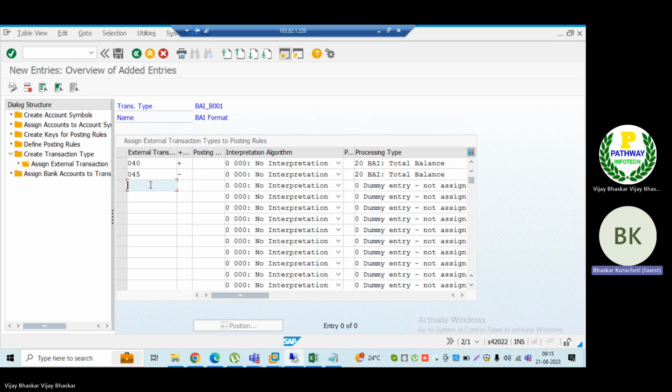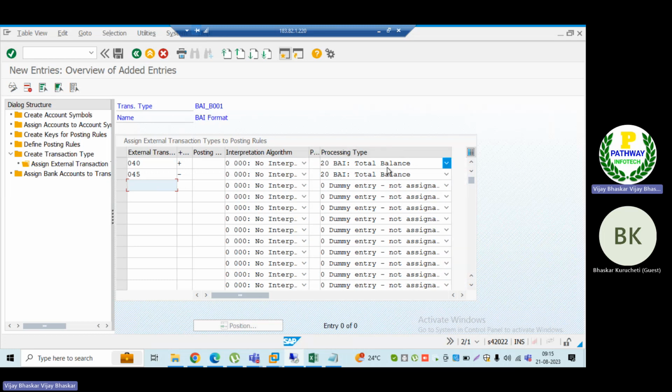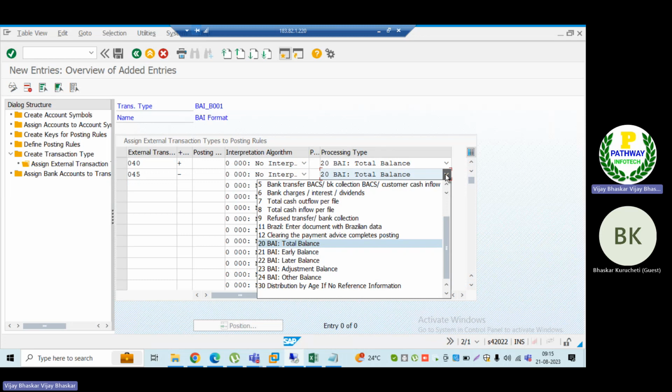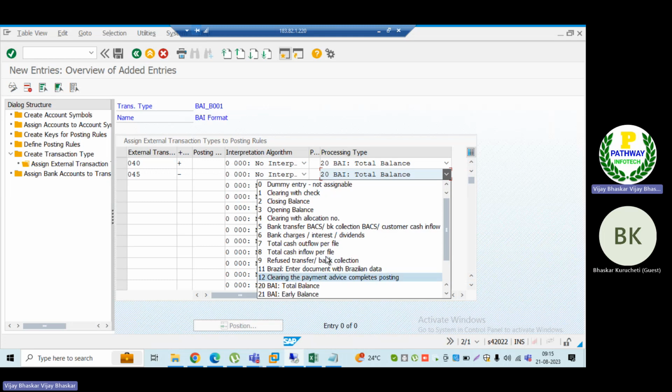What does it mean, sir? The processing type is nothing but, once the bank statement gets processed here, what kind of balance you want to see, total balance or adjusted balance.